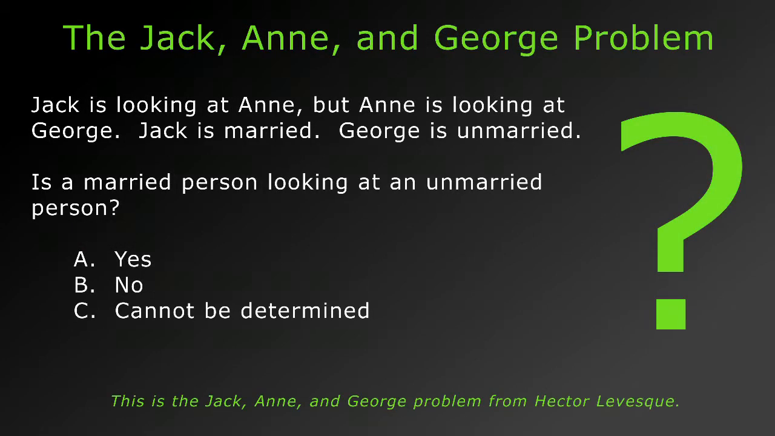And so it is with this Jack, Ann, and George problem. It's a little more complicated than the Miss Beasley problem, but the same rules of logic apply. Just as we don't need to know which breed Miss Beasley is to get the correct answer to the problem, we don't need to know Ann's marital status to get the correct answer to the Jack, Ann, and George problem.